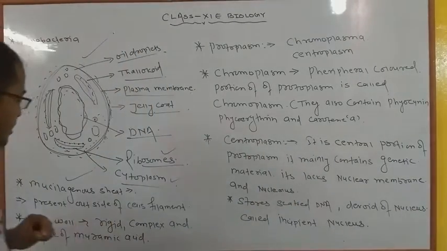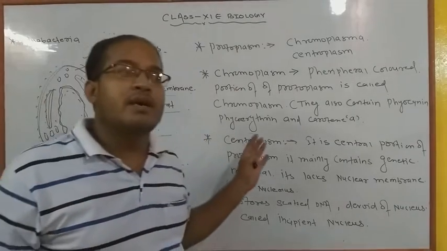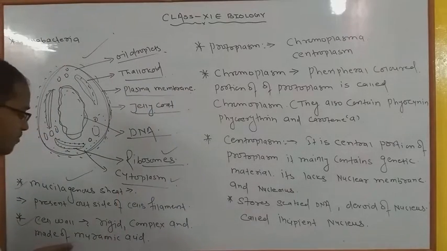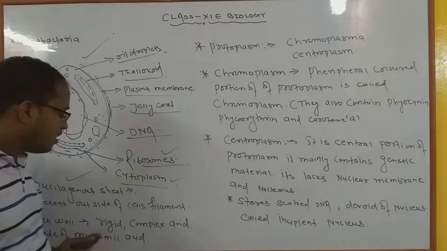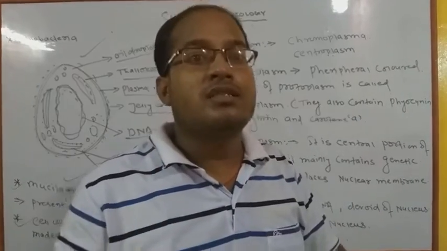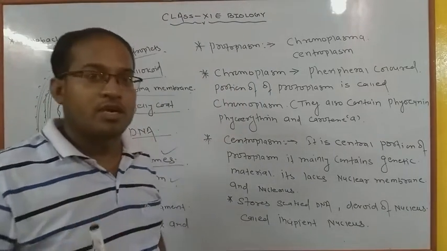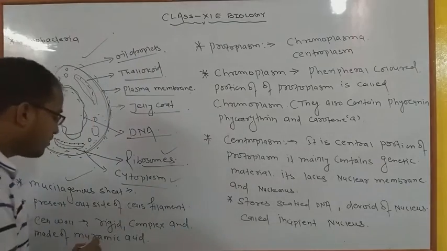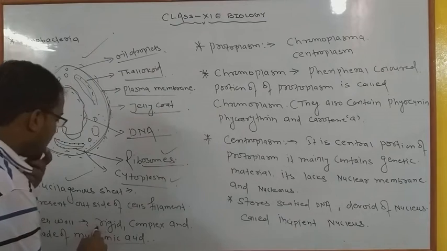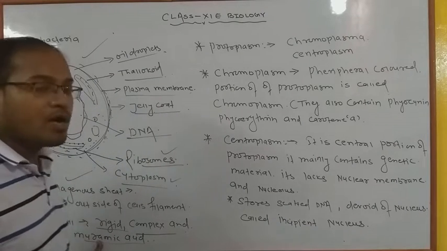Now next we have to discuss the cell wall. The cell wall of cyanobacteria is generally rigid and more complex, and it is made up of muramic acid. The inner cell wall is made up of alanine and glutamic acid. Most important: this type of wall layer is also often asked in the exam. So the cell wall is rigid and complex in nature, and made up of muramic acid.